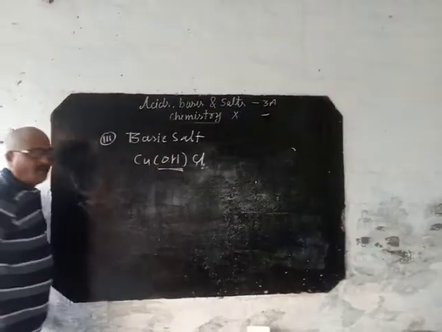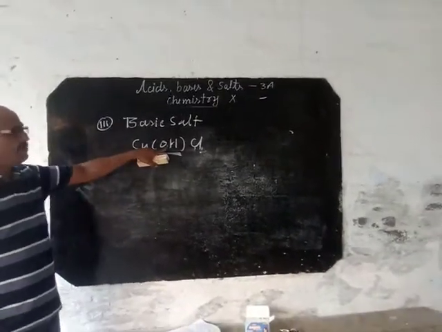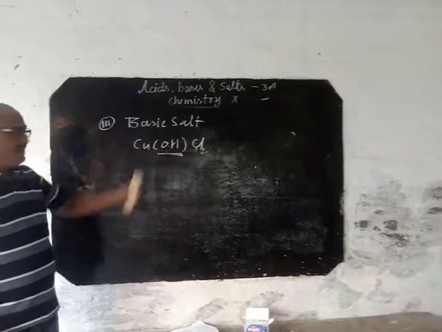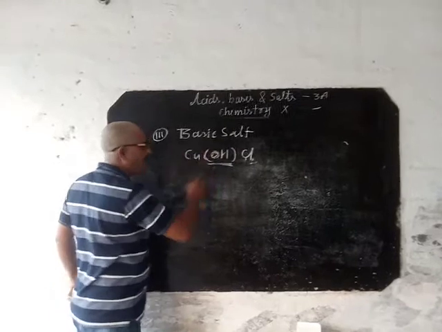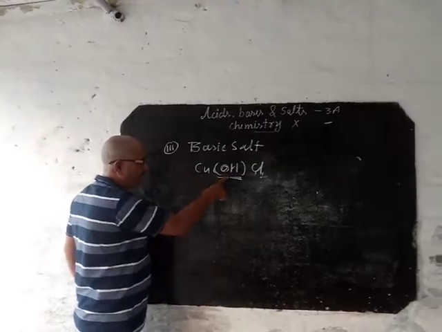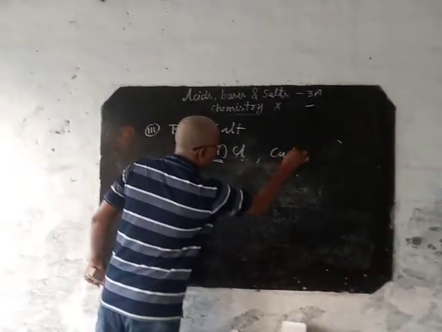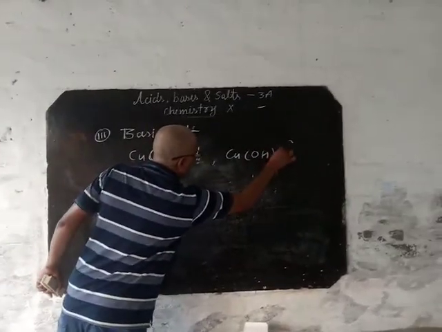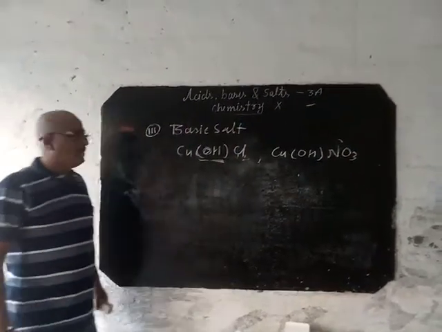You know what bases are: all metallic oxides and metallic hydroxides are known as bases. Now the salt formed by partial replacement of the OH ion is a basic salt. See, basic copper chloride. Next one, basic copper nitrate. A lot of examples are there. You can prepare them from your book also.